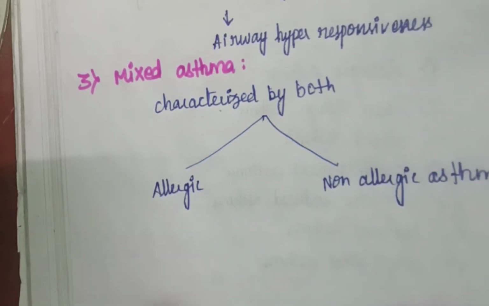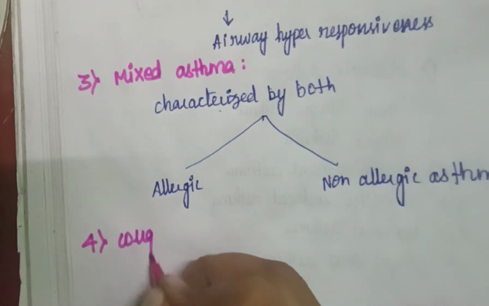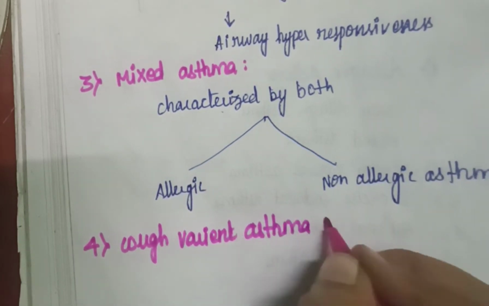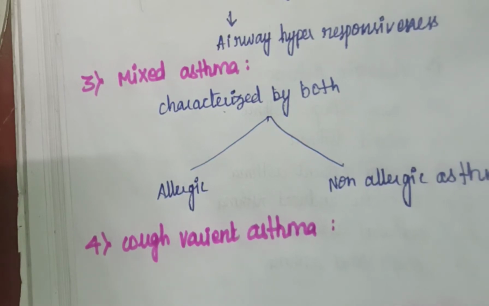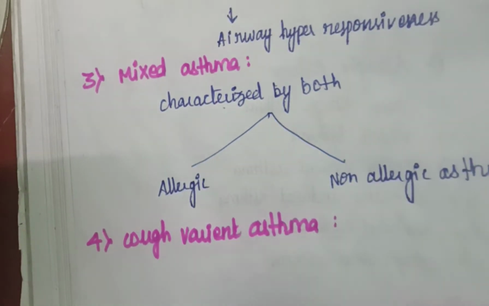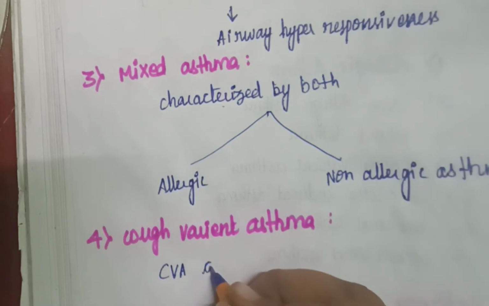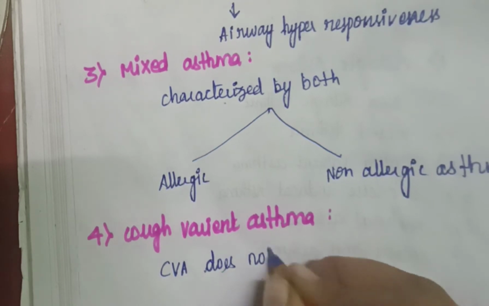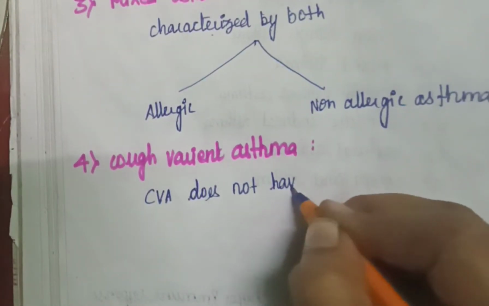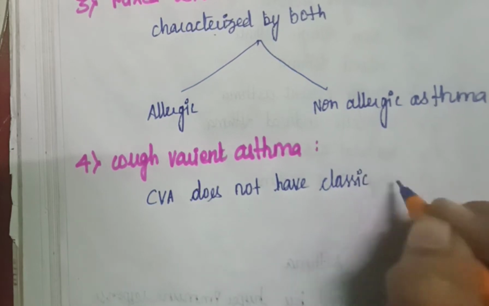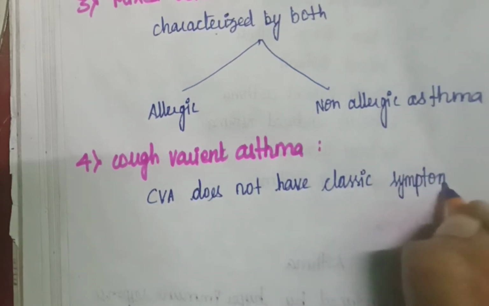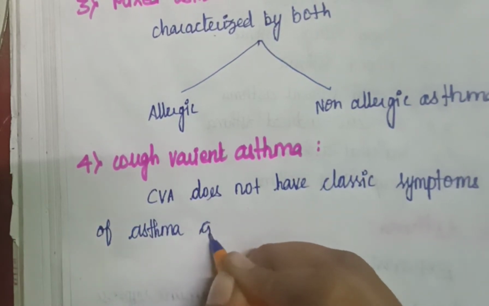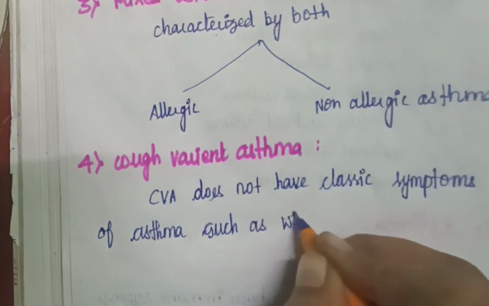The fourth type is cough variant asthma. Cough variant asthma does not have the classical symptoms of asthma, such as wheezing and shortness of breath.